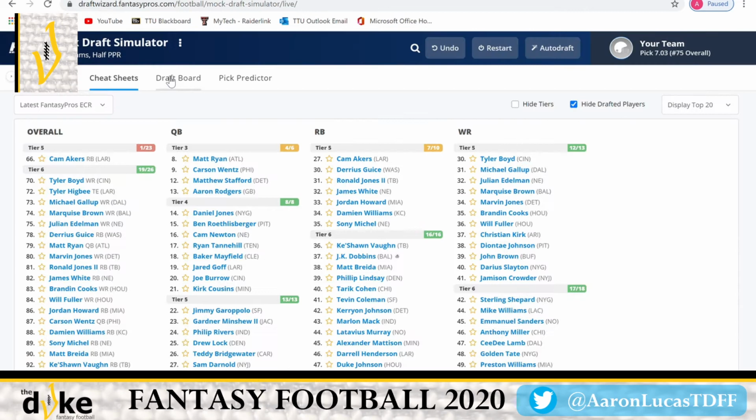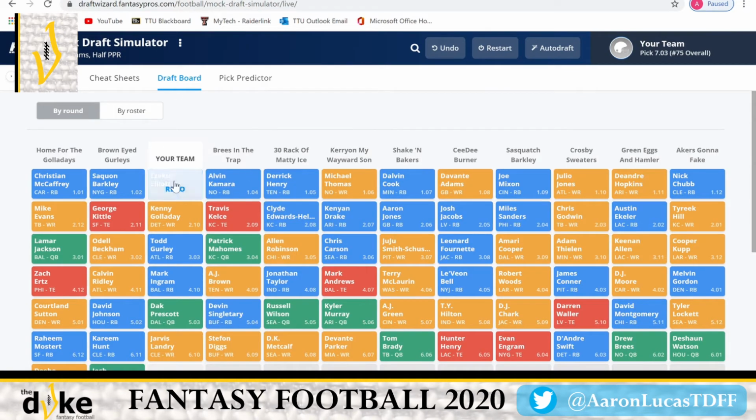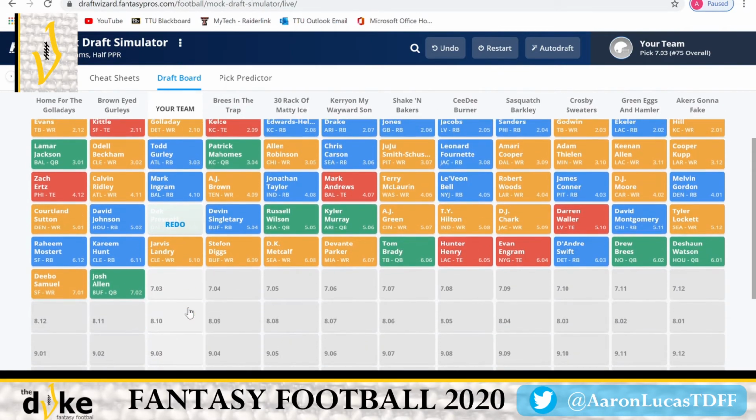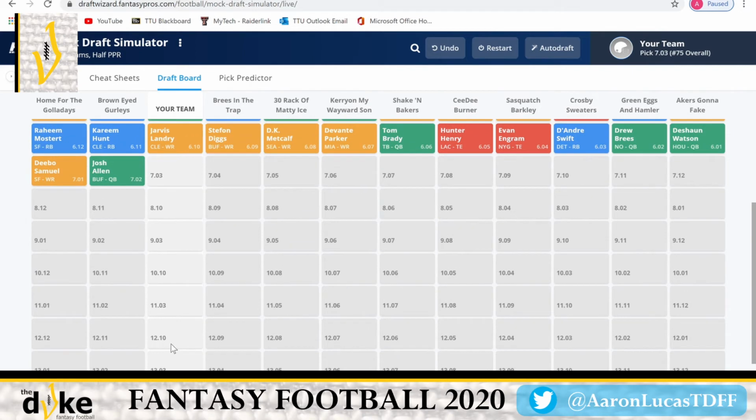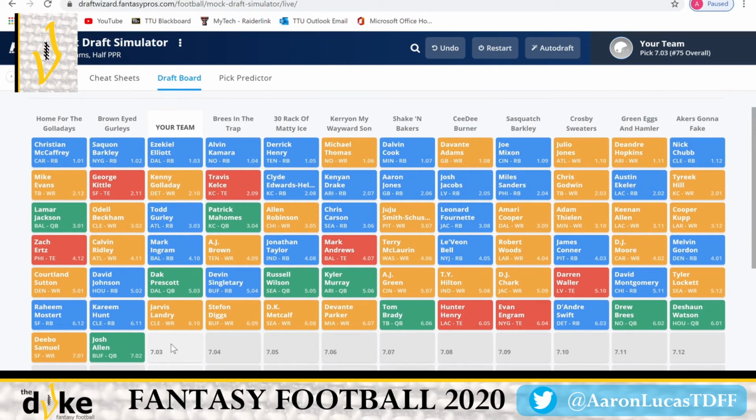So let's see how our roster looks and how everybody went. We've got Zeke Elliott, Todd Gurley, Mark Ingram. We're comfortable with that, but we should probably look at more running backs. I like to have all my running backs taken before the 10th round, and then we can pluck in receiver or tight end later. So we're about to go running back heavy here, and maybe pick up one more receiver to have 3 receivers before the 10th round. They took Jarvis Landry, and then they go Kareem Hunt, which I would have liked to pick up right here. This draft would have been going almost perfect if we could have got Kareem Hunt. Josh Allen, Diggs. So we didn't really miss out on much.